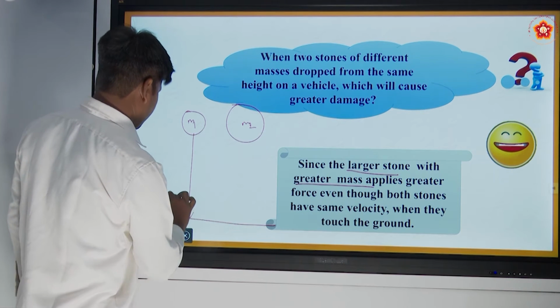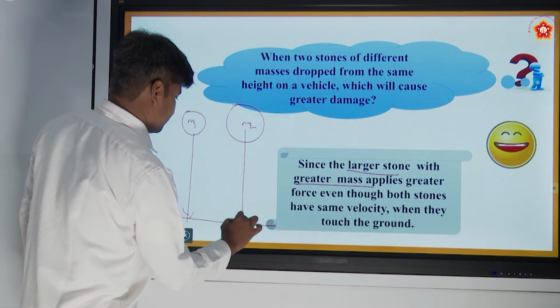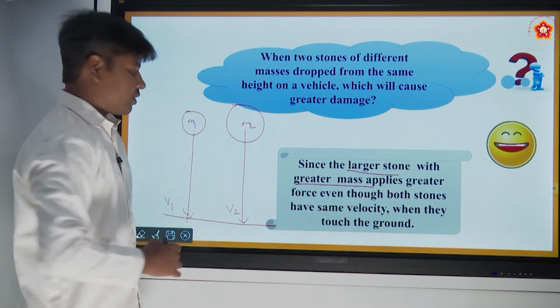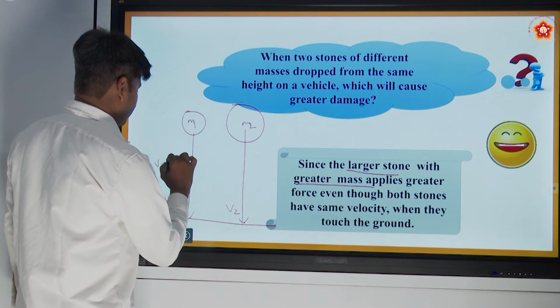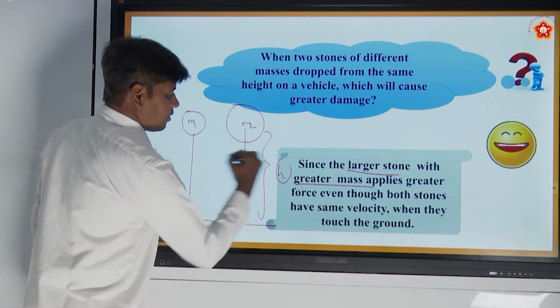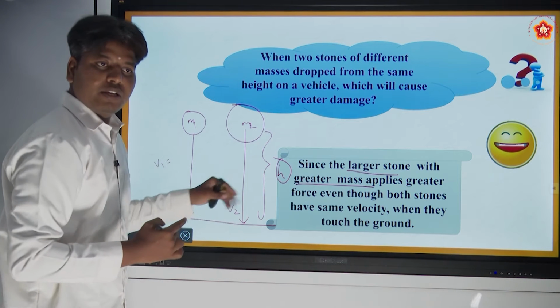When they reach here, what will be the final velocity? This is v1, this is v2. Final velocity will be what? v1 is equal to, if this is the height from which both the objects are being thrown down.